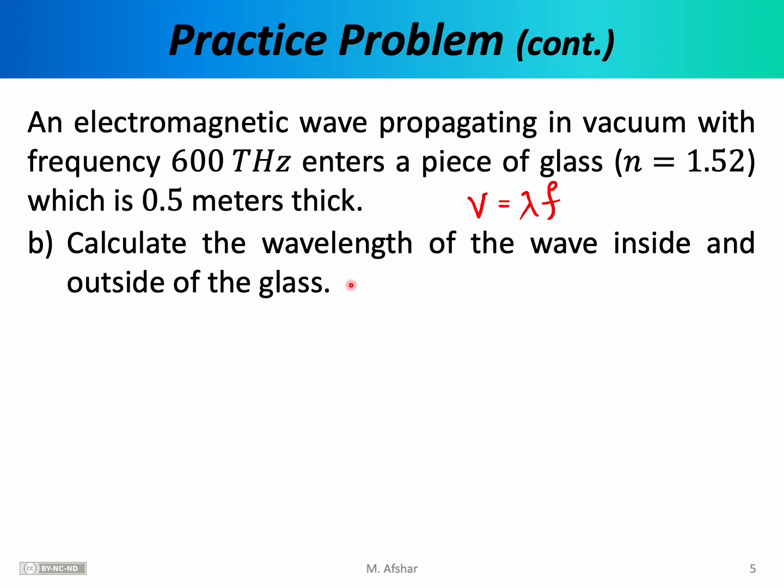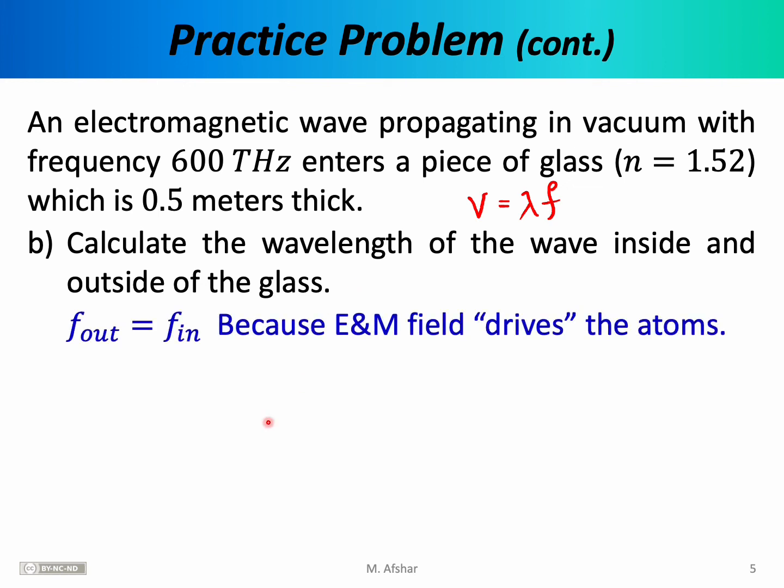Before calculating the wavelength, let's talk about the frequency. The frequency turns out to be the same both inside and outside of the glass. The reason is that the electromagnetic fields outside the glass drive the atoms or molecules of the glass, and then those oscillating atoms in turn generate electromagnetic waves with the same frequency.